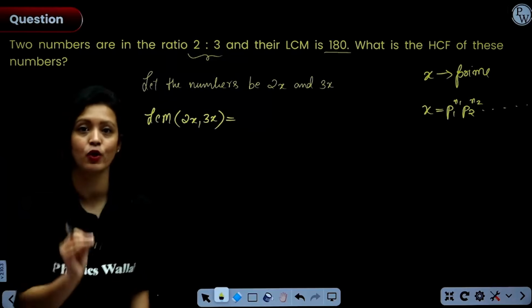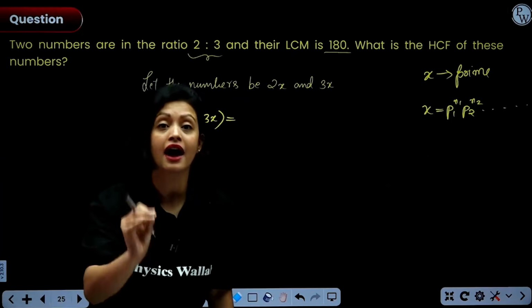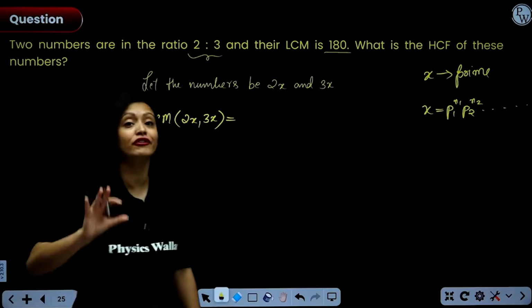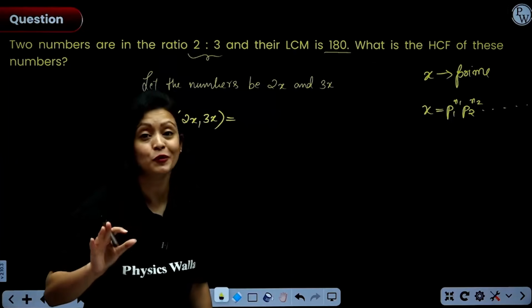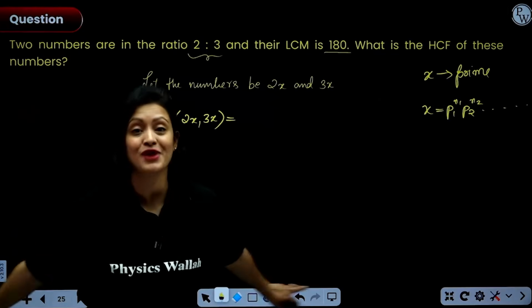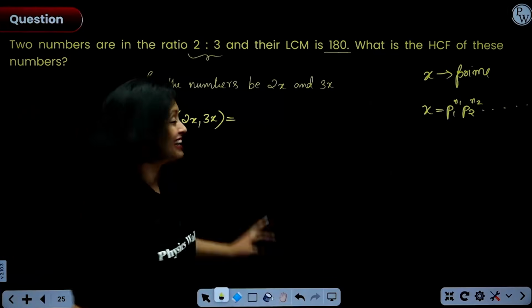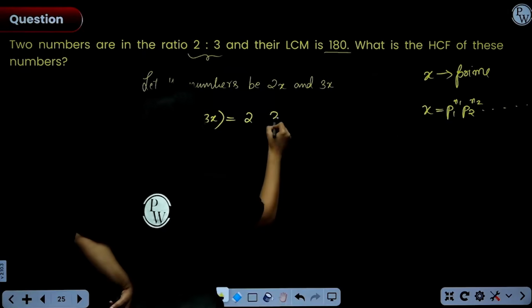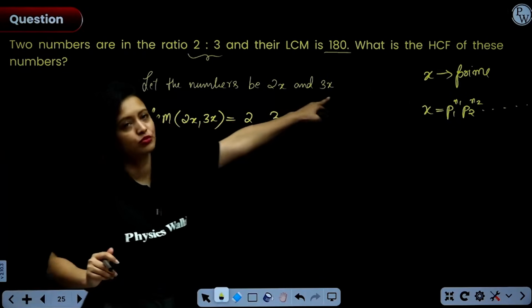Now, this is important. Here, the basics are important, okay? So, see everyone, whenever we are figuring out the LCM, what do we do? We write down all the primes that are appearing in the factorization. So, we can see that here one prime is 2, another prime is 3. 2 and 3, right or not?